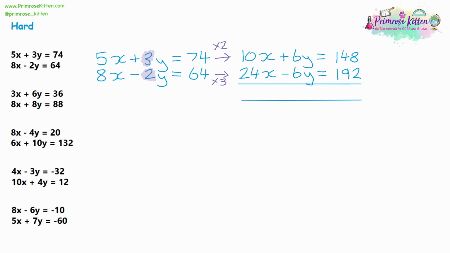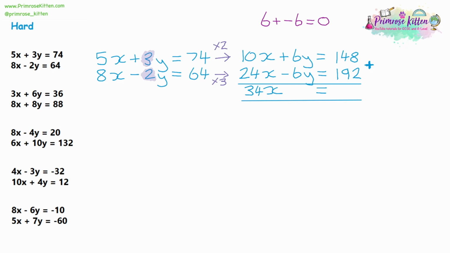Now, since we're eliminating the y's, we've got a plus and a minus. Those symbols are different, so it's going to be an add question. So let's add all of these together. So 10x plus 24x would give us 34x. Then 6 add negative 6 would give us 0, because a plus and a minus cancel out to make a minus. So 6 take away 6 is 0, so leave a gap. And then we're going to have 148 plus 2.